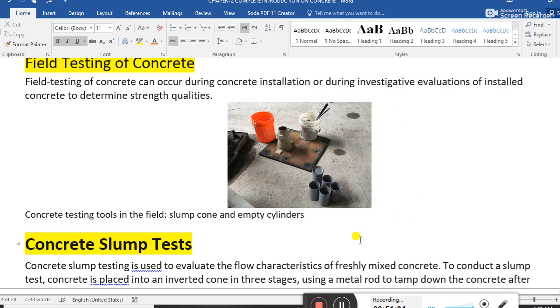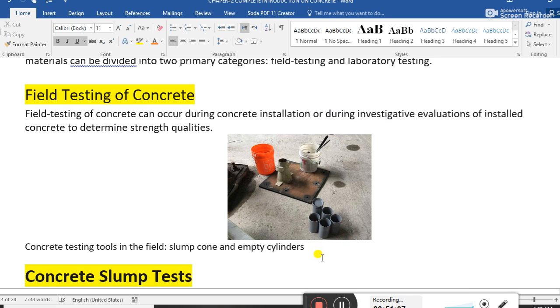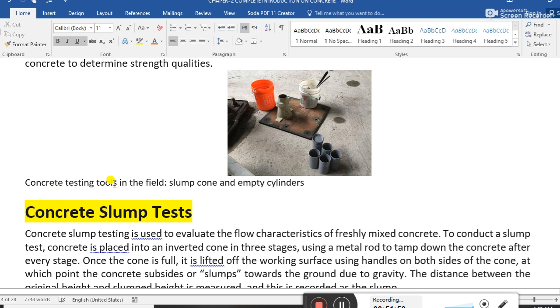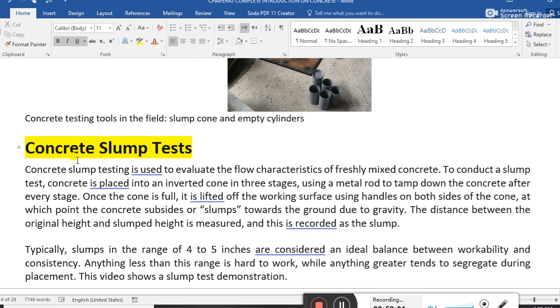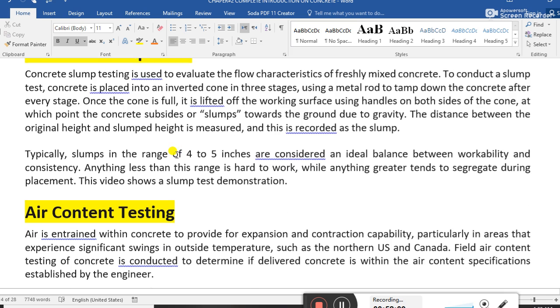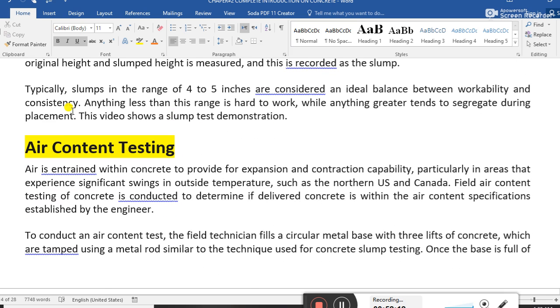During the concrete on-site field test, we take samples in cylinders, and do the slump cone test, flowability and workability tests. We do that during the concrete placement. Concrete testing tools in the field: slump cone test and empty cylinders. I just discussed these things, same thing. Concrete slump test, this is also a repeated portion. I don't want to waste time on this again and again.